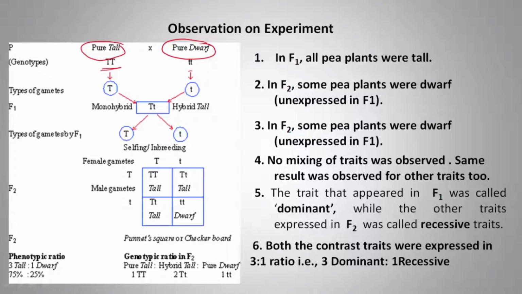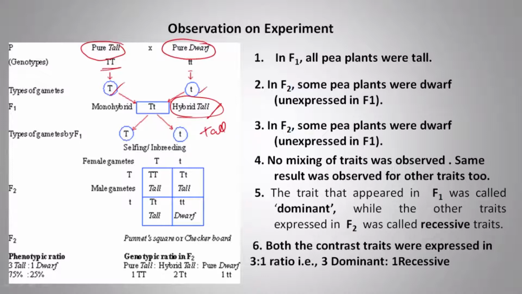These are the gametes: from TT, a single T comes, and from small t, a single t comes. When both are crossed, you get the monohybrid, that is, hybrid Tt, but this will be tall. Tall, why? Because tall is a dominant character. The recessive character was not expressed in it.